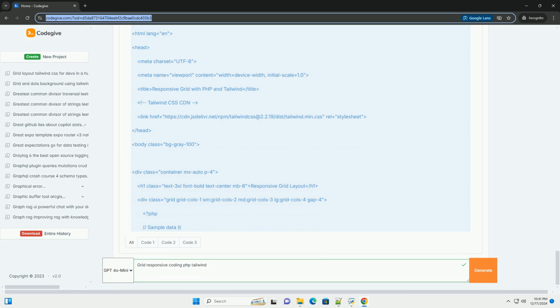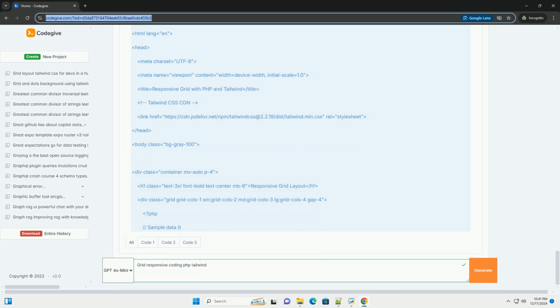Step 2. Install Tailwind CSS. To use Tailwind CSS, you can either use a CDN or install it via npm. Here we'll use the CDN for simplicity. 1. Create an index.php file in your project folder. 2. Add the following HTML and PHP code to index.php.